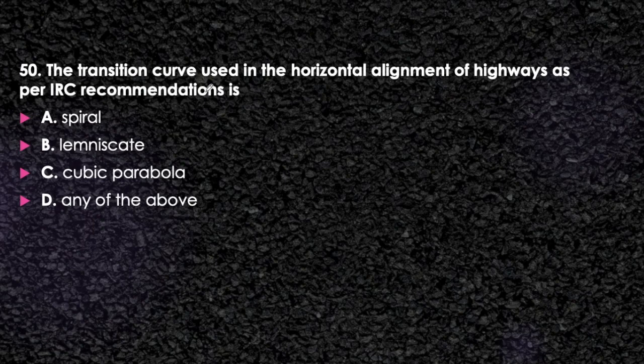Next question. The transition curve used in the horizontal alignment of highways as per IRC recommendation is spiral, lemniscate, cubic parabola or any of the above. In case of the transition curve on horizontal alignment of highway, which type of transition curve will we adopt? Think about it, spiral or lemniscate or cubic parabola. The answer will be spiral. Okay, we will adopt the spiral in case of transition curve. This is important, we should memorize it.